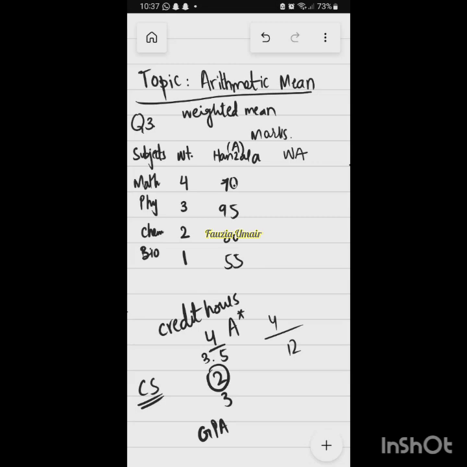So we need to multiply the marks with the weight of that subject. So weighted marks of A student would be, this would be 7 4s are 28. 95 into 3 would be 285, 160, and 55. So the weighted marks for student A, they are totally how much?